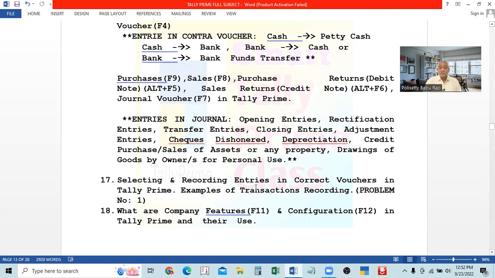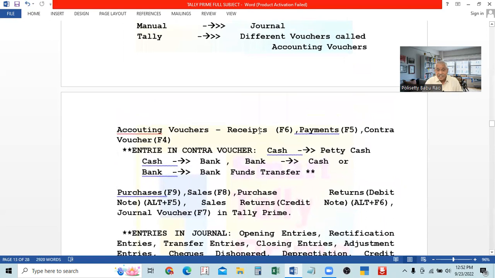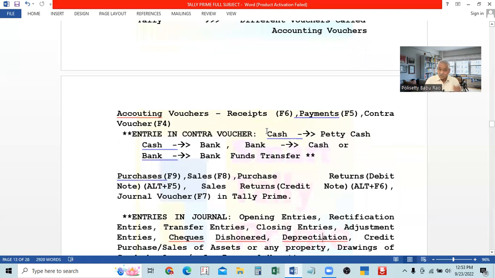But it is entered when you sell or purchase an asset on credit. If it is purchased or sold for cash, then it will be entered in the payments and receipts vouchers. When the asset is purchased, we make the payment, so it is entered in the payment section. When the asset is sold for cash, we get the cash, so it is entered in receipts. The cash purchase or sale of goods should not be entered in these two.